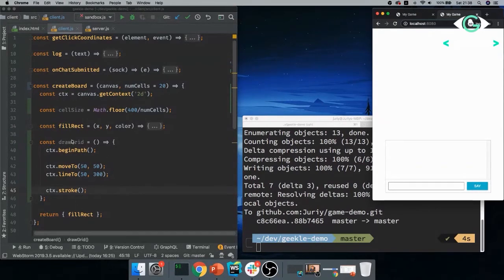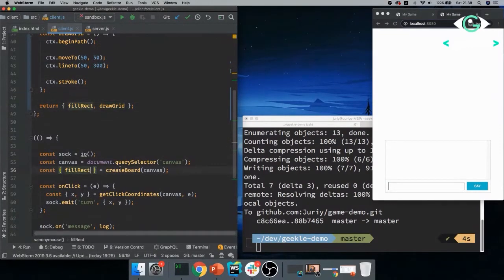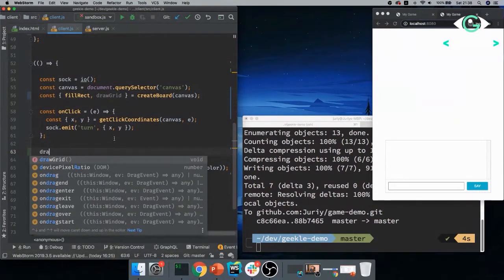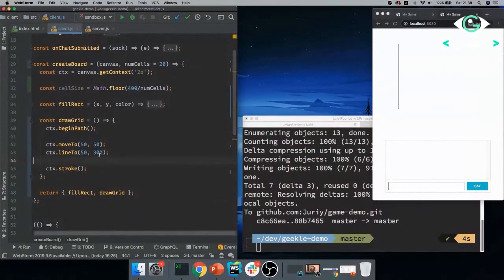Now I need to call this function, obviously, to see something on the screen. I'll just call drawGrid here. Cool. Let's see if it works. Yay, I've got a line. Amazing. Just four lines of code for a line. But you'll get used to it. I mean, there are higher level graphical APIs as well, but still.